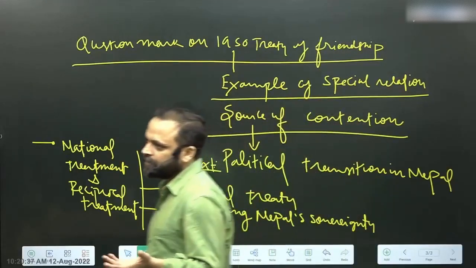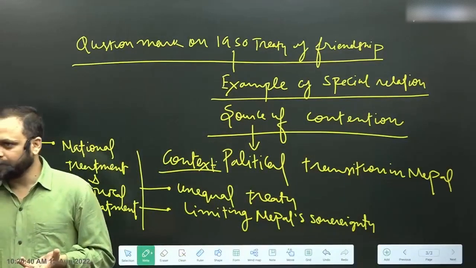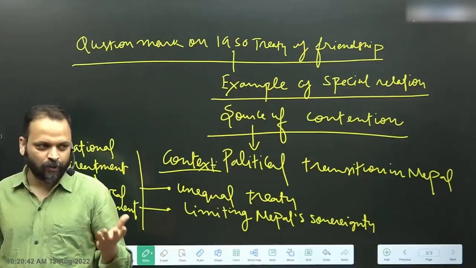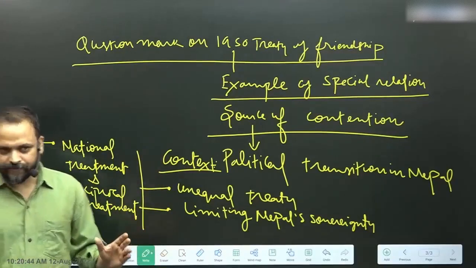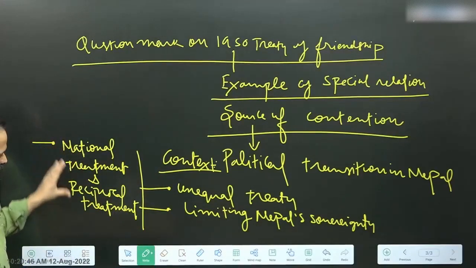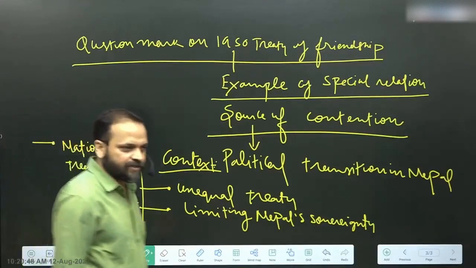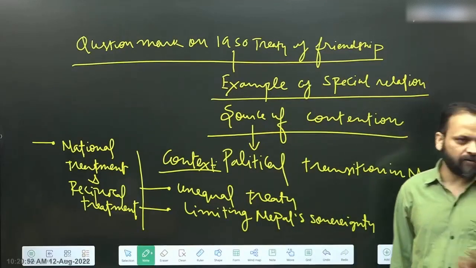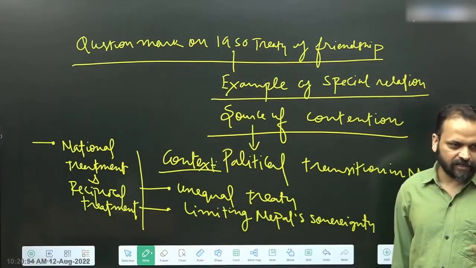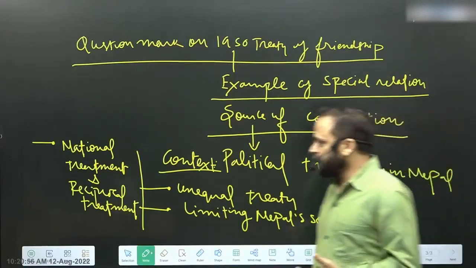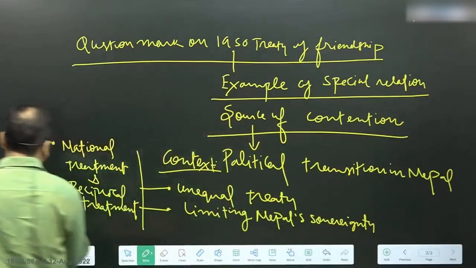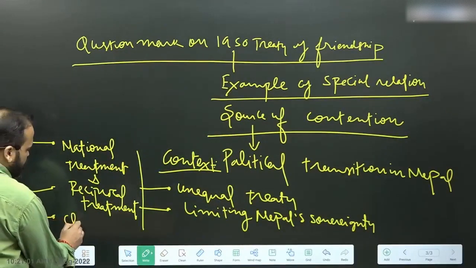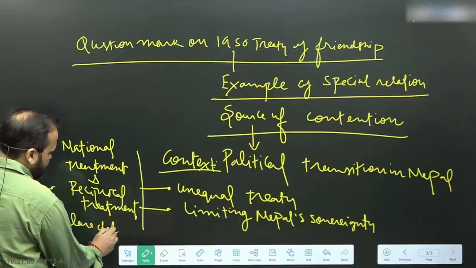This is only one example, which is an example of how from the treaty provisions, provisions like national treatment and reciprocal treatment for the citizens, flow people to people ties, special provisions for people. So that is what makes this relationship special. And then you have provisions in this treaty for close defense ties.